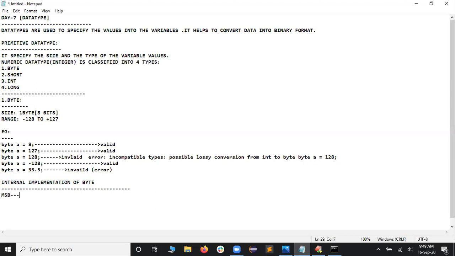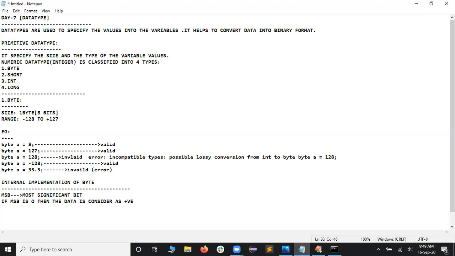MSB. So what is this? MSB stands for the most significant bit. So what is the duty of this most significant bit? If MSB is 0, then the data is considered as what type of number?